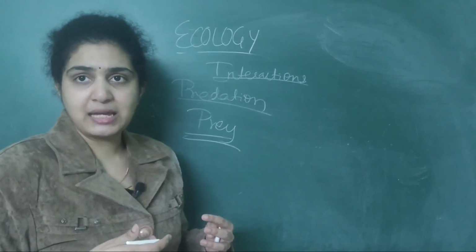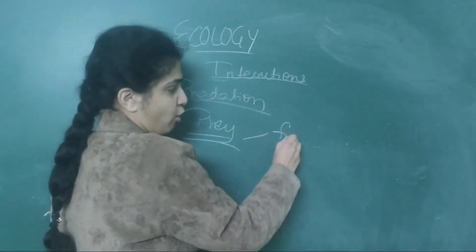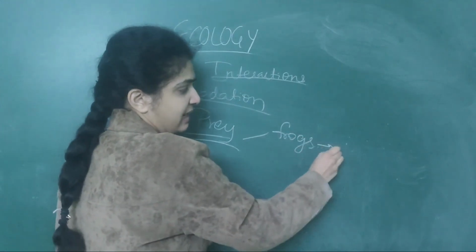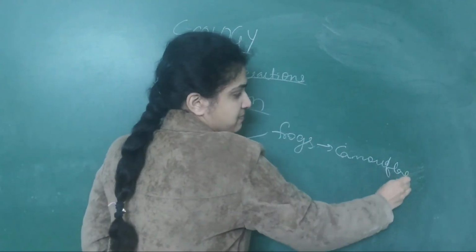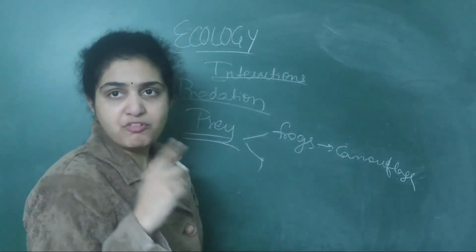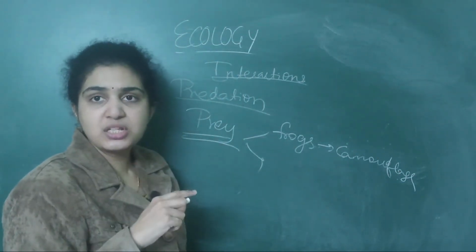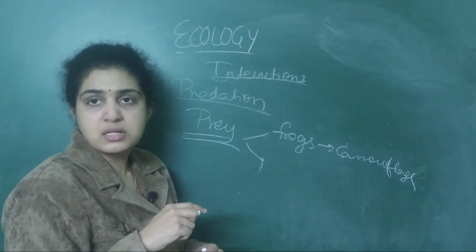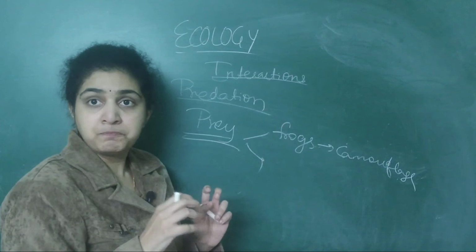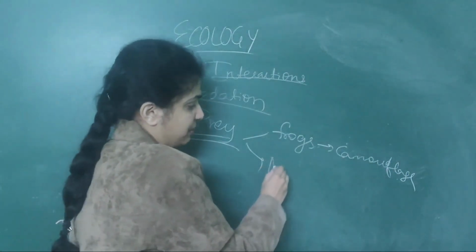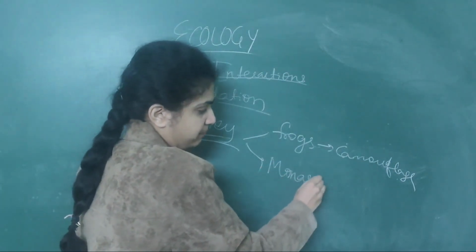What is the special mechanism? Suppose frogs, they develop camouflage. When they are moving from one place to another, they change their color, so they are not able to be identified by the predator. Another example is the monarch butterfly.